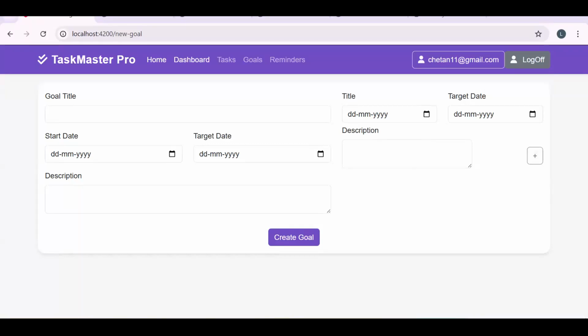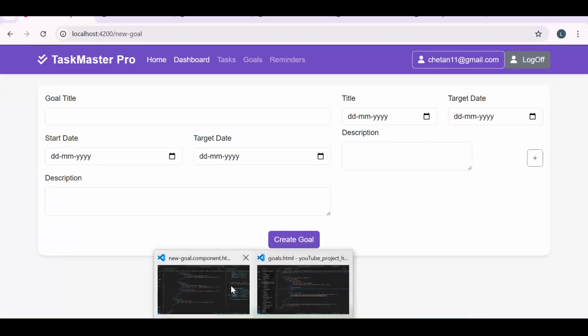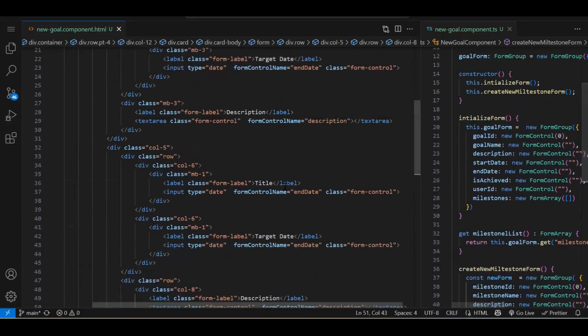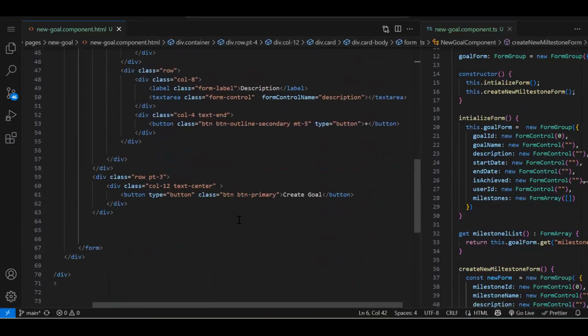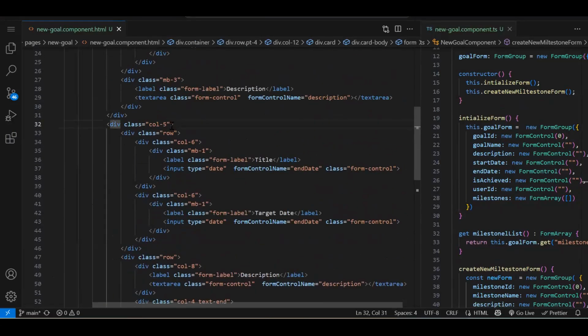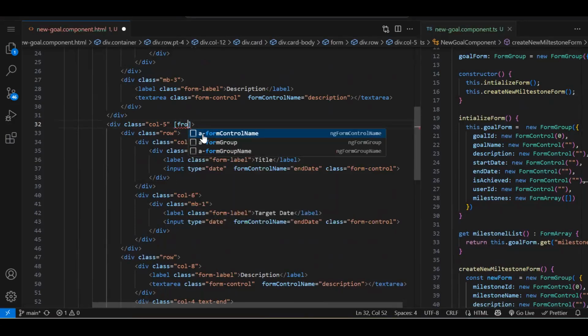So on click of this plus, now first we will bind the form. So we have created our reactive form. So here we have bound our parent form. Now over here, so this div col 5, it is going to hold our form array. So square bracket form array. Wait.